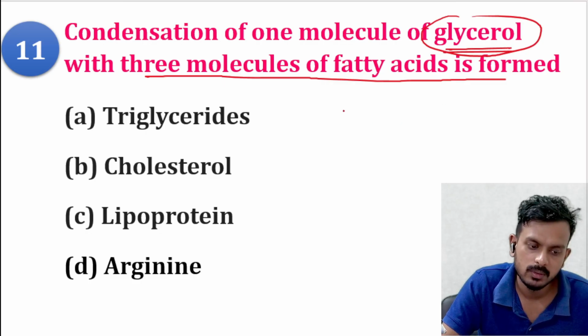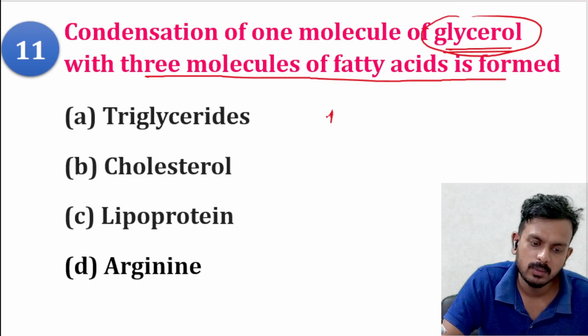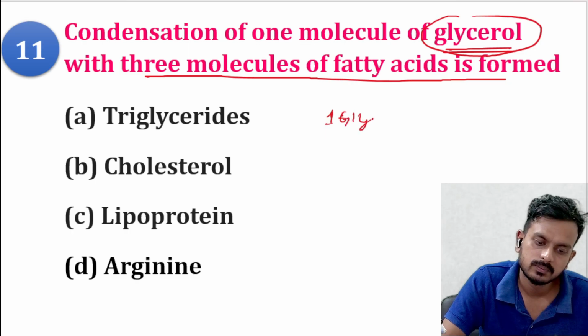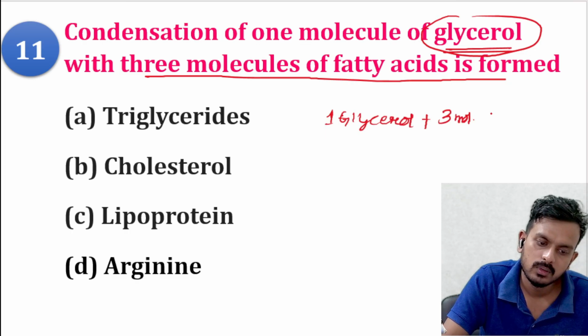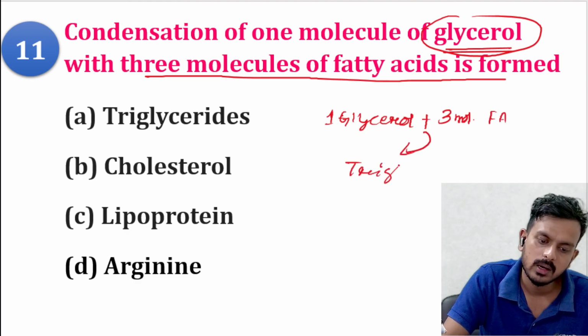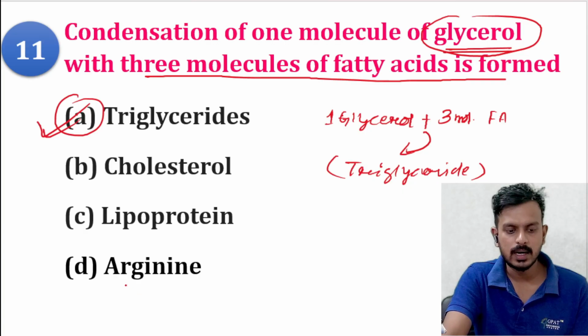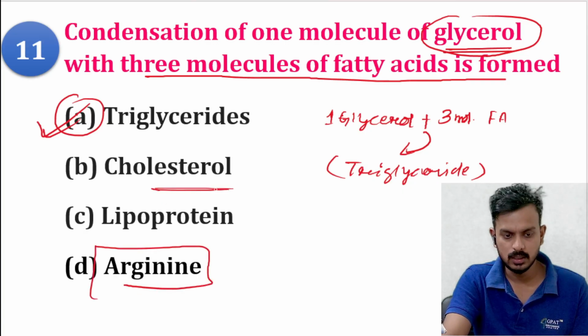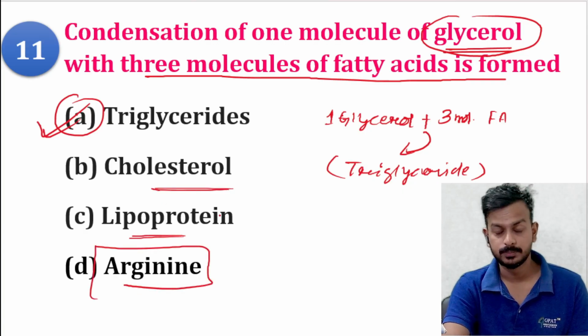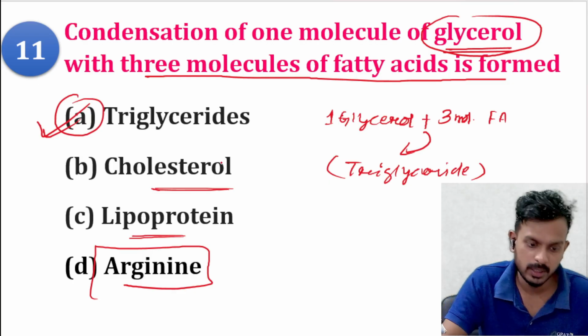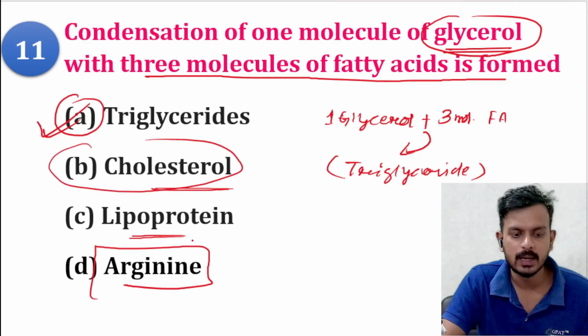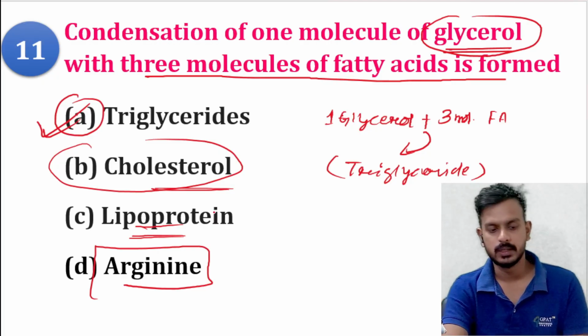One molecule of glycerol plus three molecules of fatty acid will lead to triglyceride. Option A is the correct answer. Arginine is an amino acid. Cholesterol comes under derived lipid, and lipoprotein is basically conjugated.